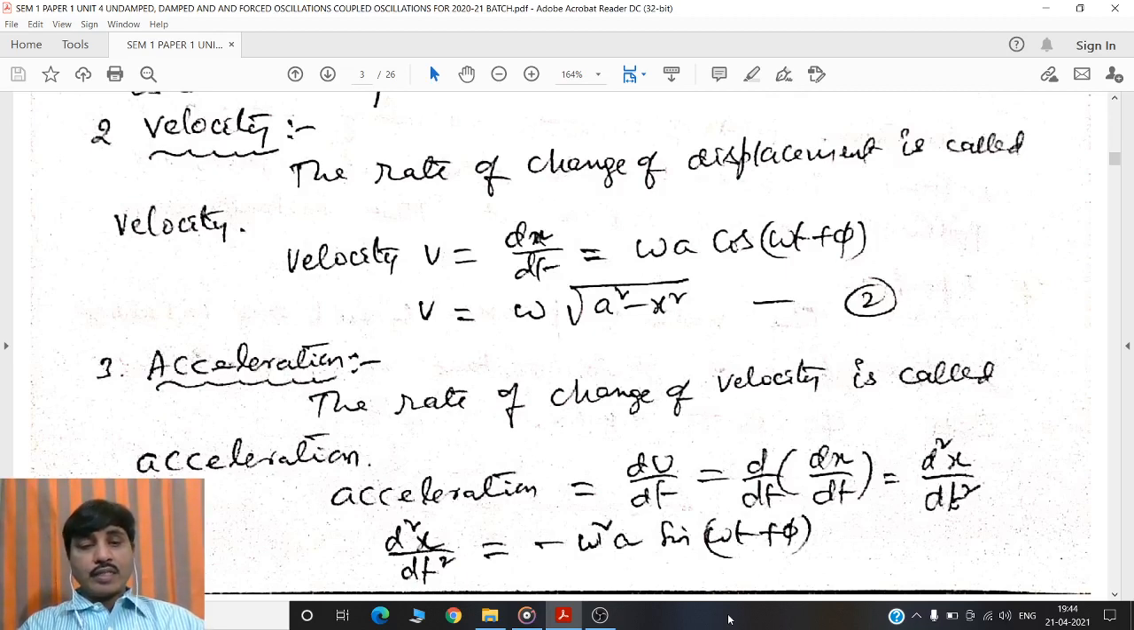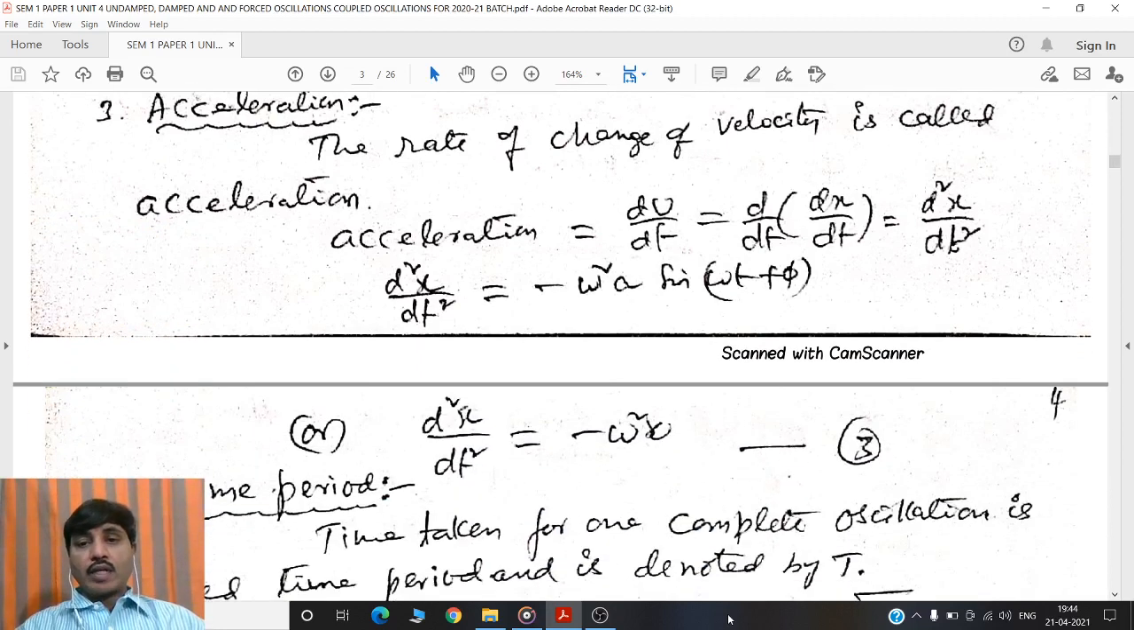Now, the next characteristic is acceleration. The rate of change of velocity is called acceleration. Acceleration is equal to dv by dt, that is equal to d by dt of dx by dt, that is equal to d square x by dt square. Therefore, the acceleration d square x by dt square is equal to minus omega square a into sin omega t plus phi. Here, a into sin omega t plus phi can be replaced by x. Therefore, d square x by dt square is equal to minus omega square x.